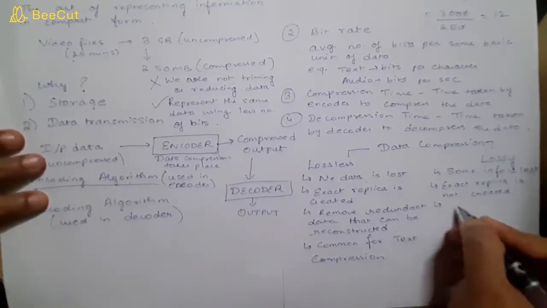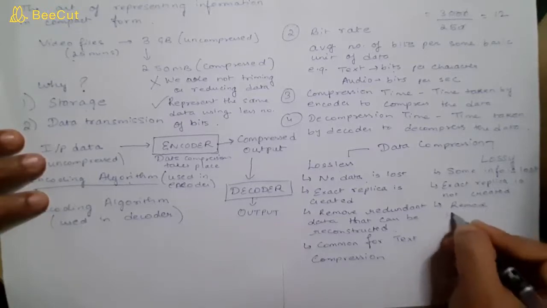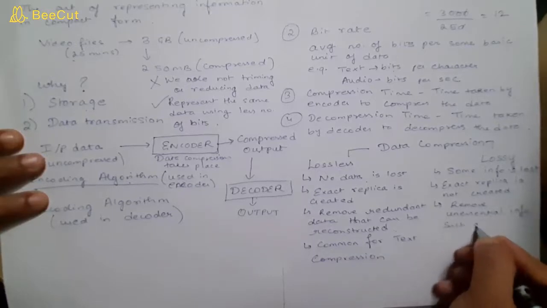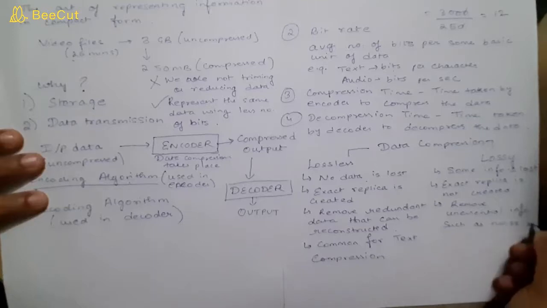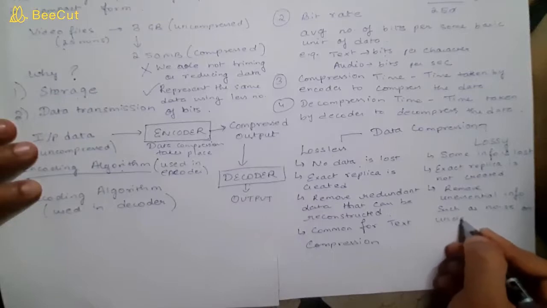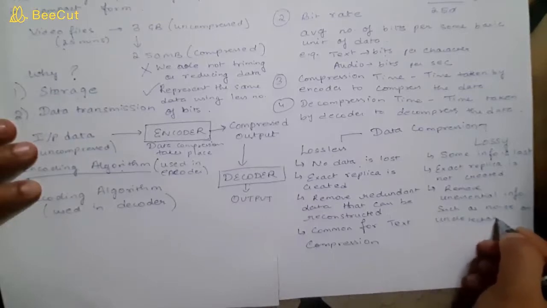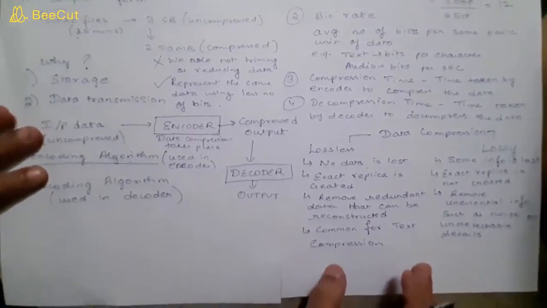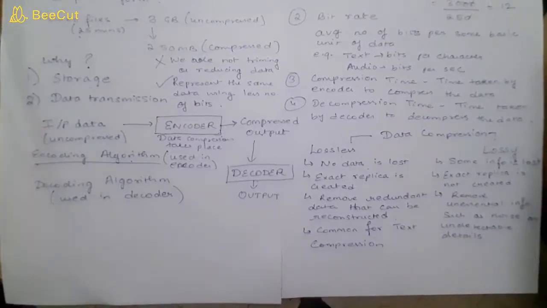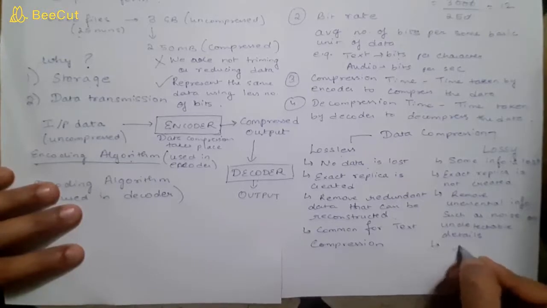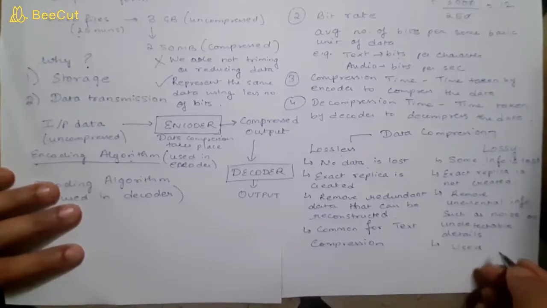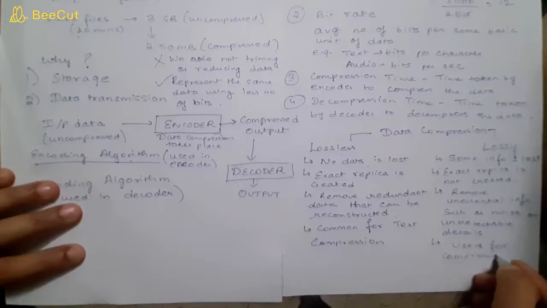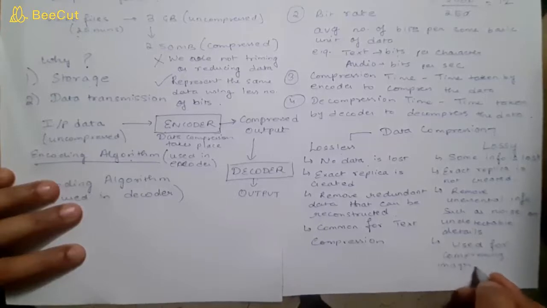Here we remove unessential information such as noise or undetectable details, and this is used for compressing images, audio or video.